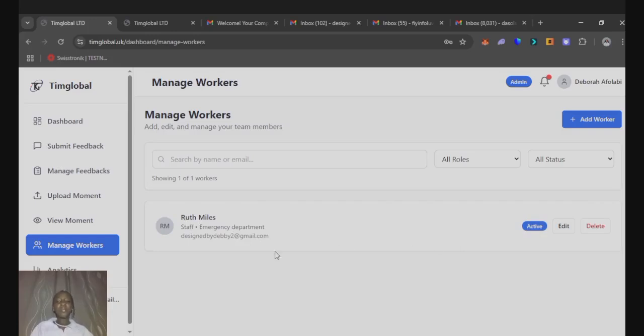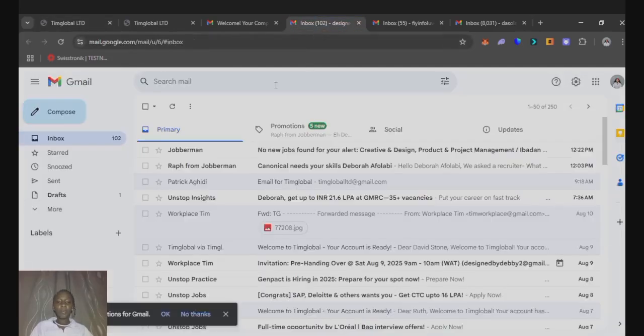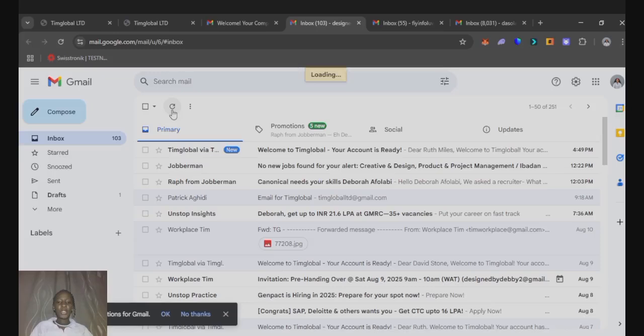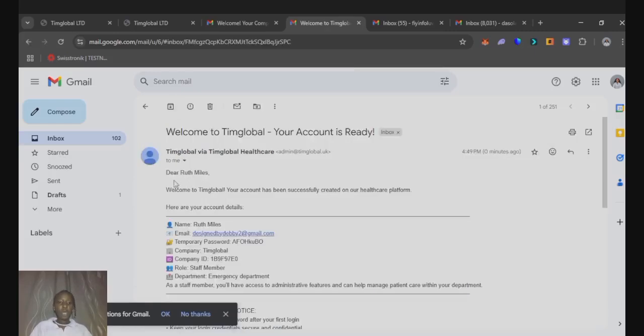We should note that immediately I added the worker, an email would have been sent to the worker's email address containing her login details, and we are going to see that now. This is the email of the worker. Let's refresh. Okay, so I've refreshed. We have a new email. So, dear Ruth Mouse, welcome to Teamglobal. Your account has been successfully created on our healthcare platform. So these are our login details.